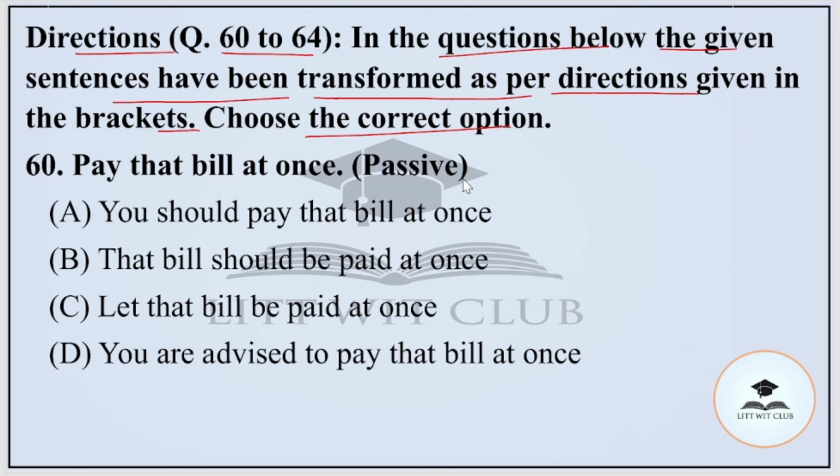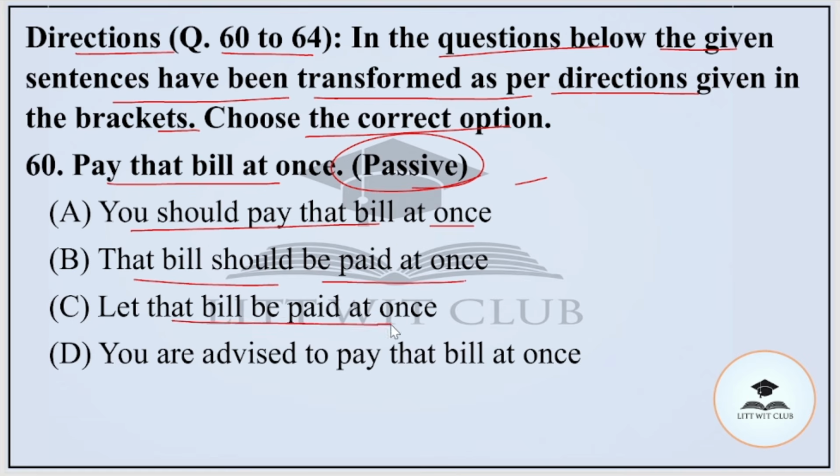Question number 60. Pay that bill at once. Here we have to change the sentence into passive voice. Option A, you should pay that bill at once. Option B, that bill should be paid at once. C, let that bill be paid at once. Or D, you are advised to pay the bill at once. And the correct option is option number C. Let the bill be paid at once.